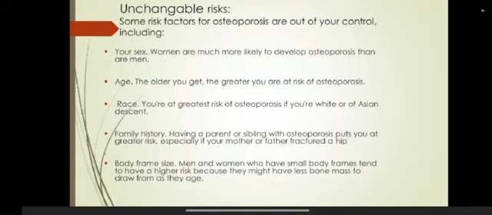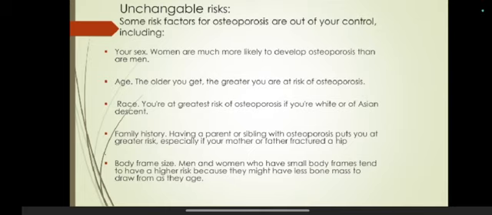There are certain risk factors which are changeable and some are unchangeable. Let's see the unchangeable risk factors. Some risk factors for osteoporosis are out of our control. It means we can't change them, like our sex, age, race, family history, and body frame size. A person cannot change his sex, and women are more likely to develop osteoporosis than men. Age: the older we get, the greater our risk of osteoporosis. We cannot reduce our age. This is not in our control.